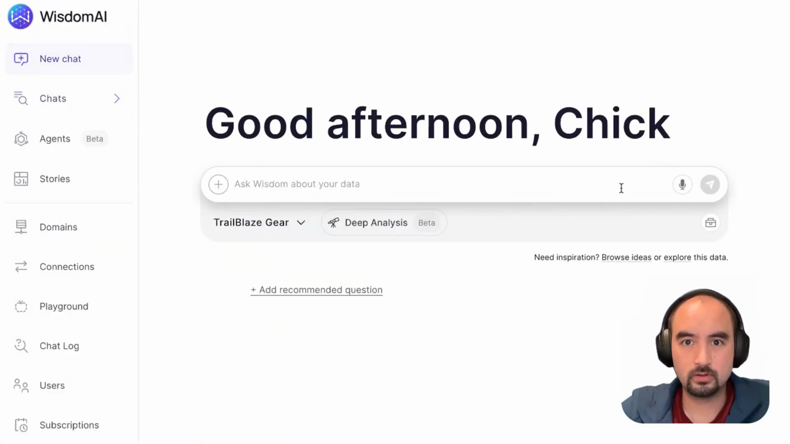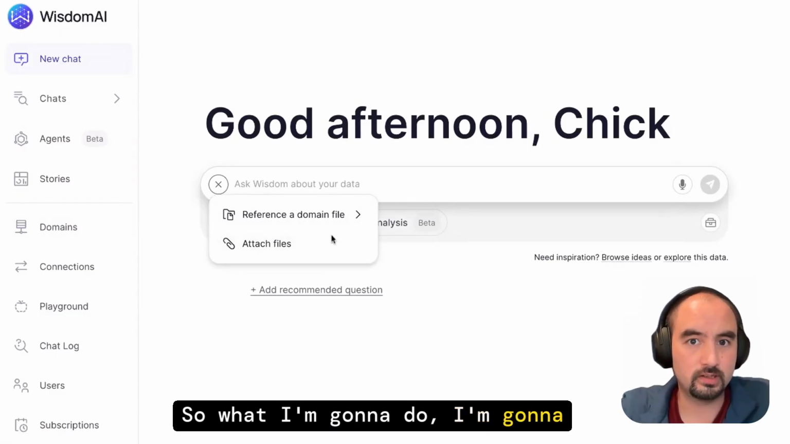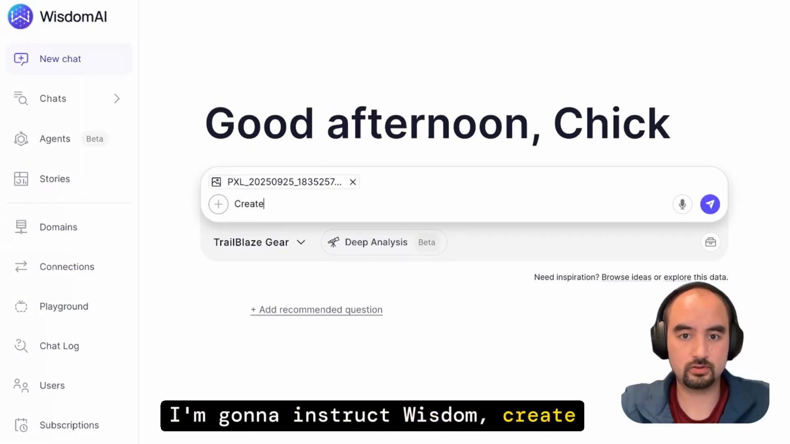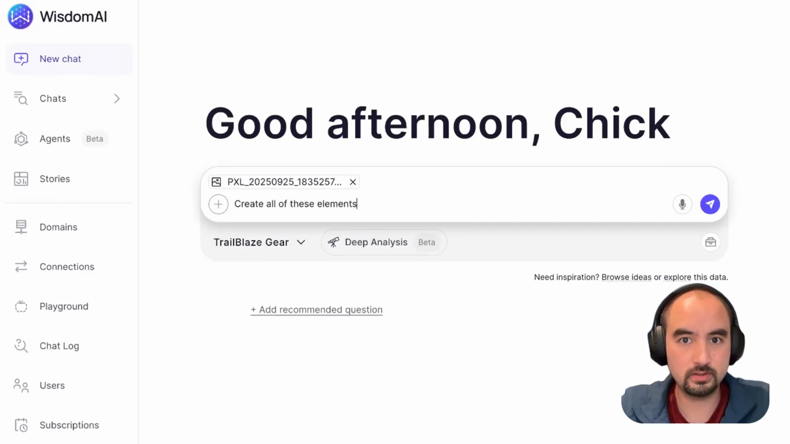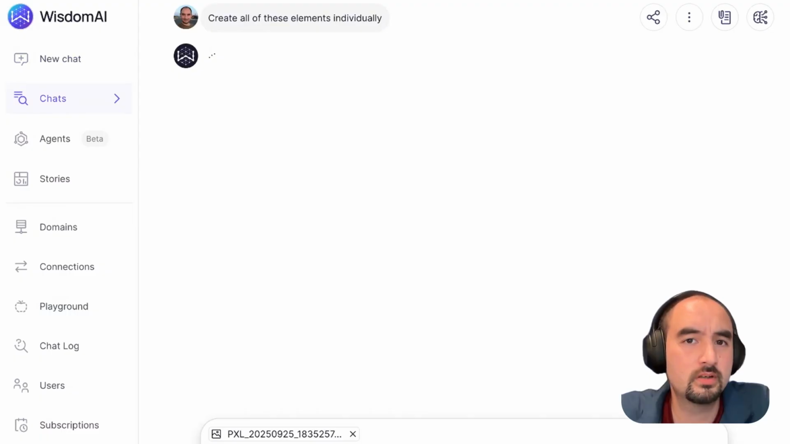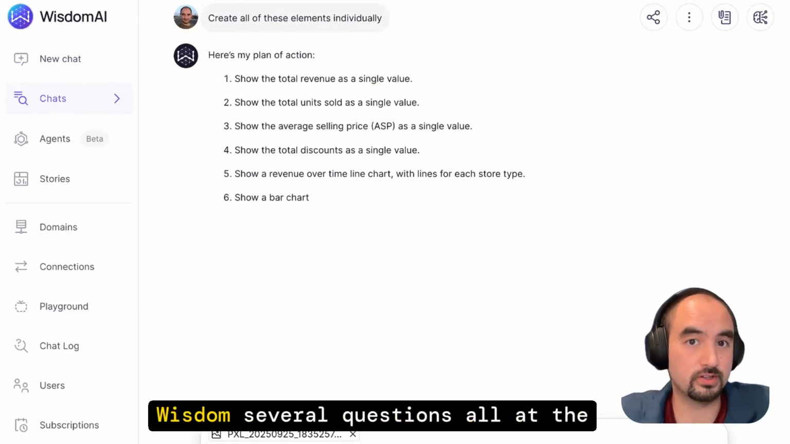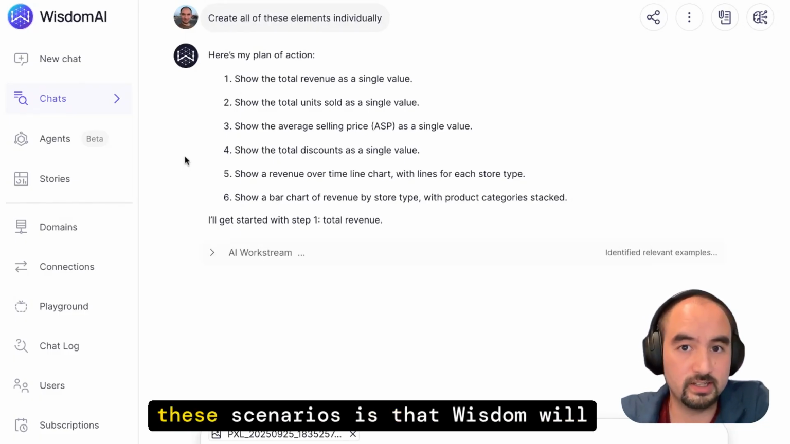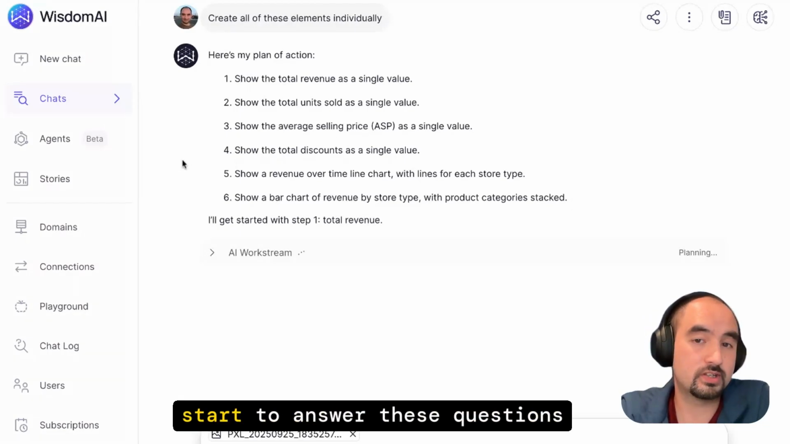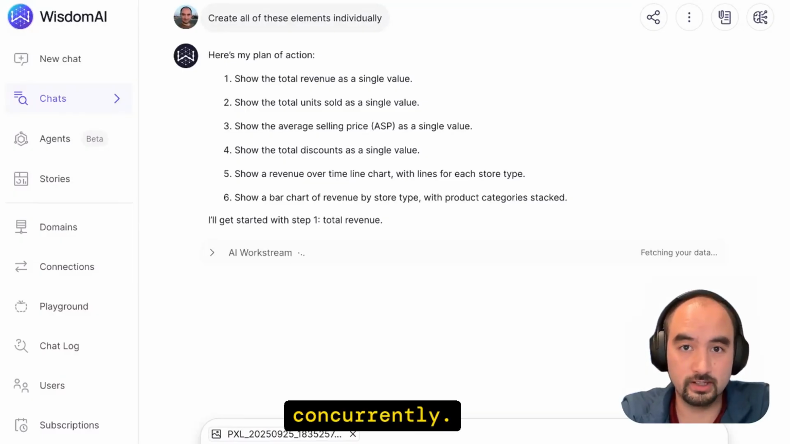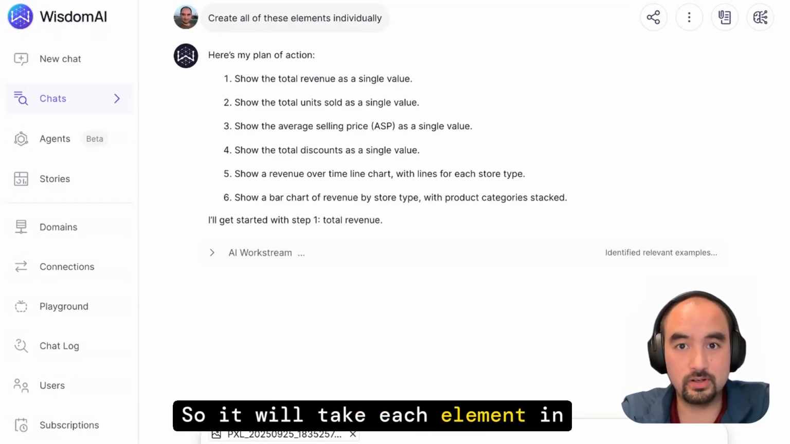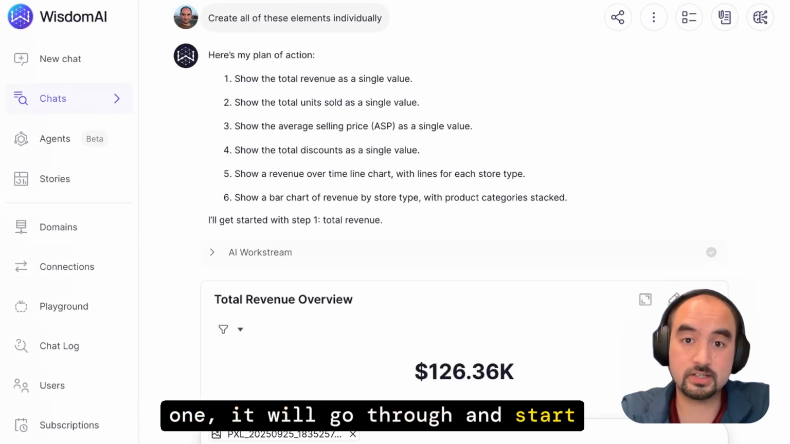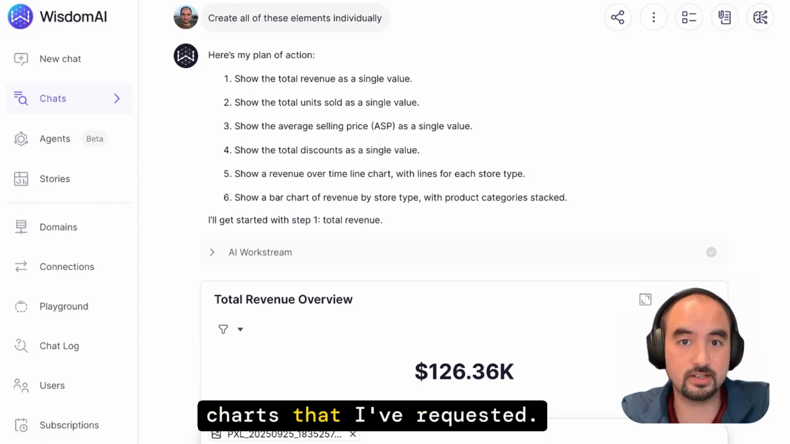Well, let's try it. So what I'm going to do, I'm going to attach that file to the chat, and I'm going to instruct Wisdom, create all of these elements individually. So now I've effectively asked Wisdom several questions all at the same time. And one thing that's really cool in these scenarios is that Wisdom will start to answer these questions concurrently. So it will take each element in that diagram that I drew, and one by one, it will go through and start to generate the metrics and the charts that I've requested.